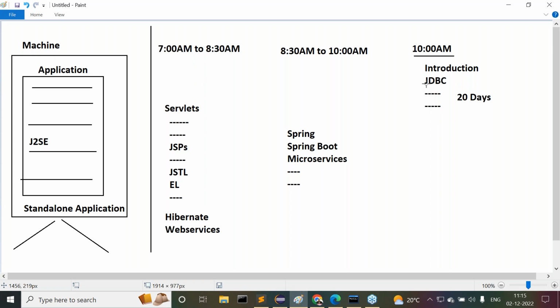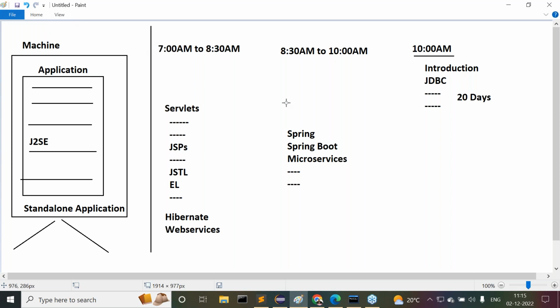Next onwards, after 20 days, you have to attend the classes at what time? 7 o'clock, 7 to 8:30. Please remember this. Okay. Then the frameworks we are planning in January, maximum the first week or second week. In January month, this is December, right?